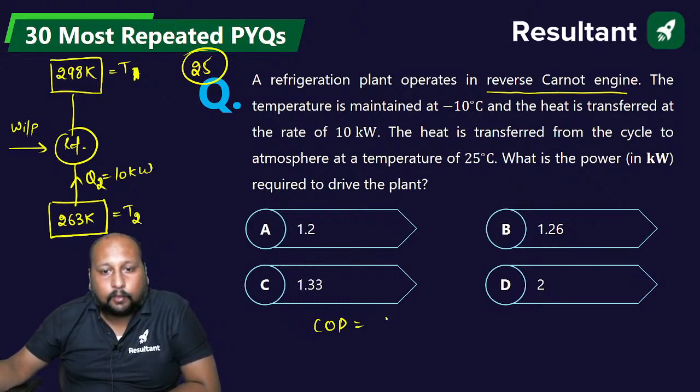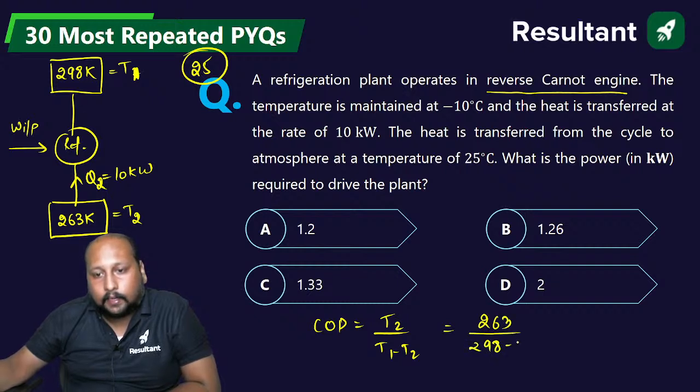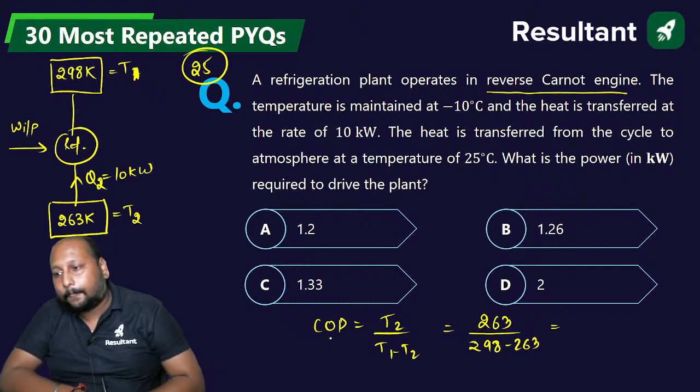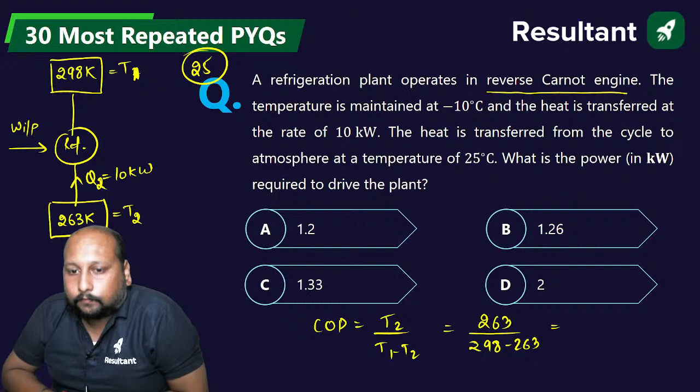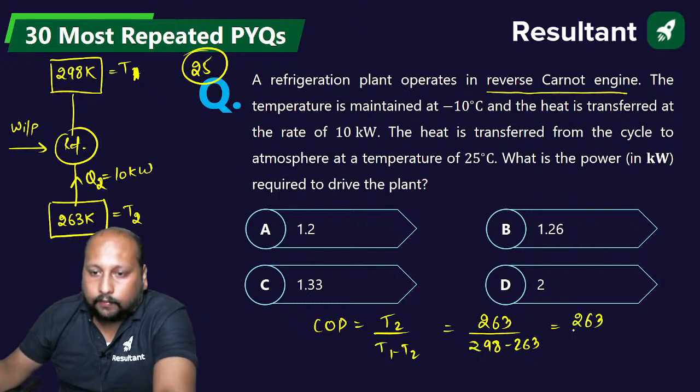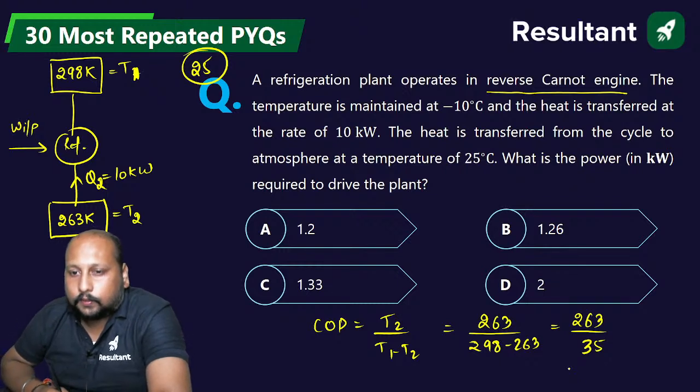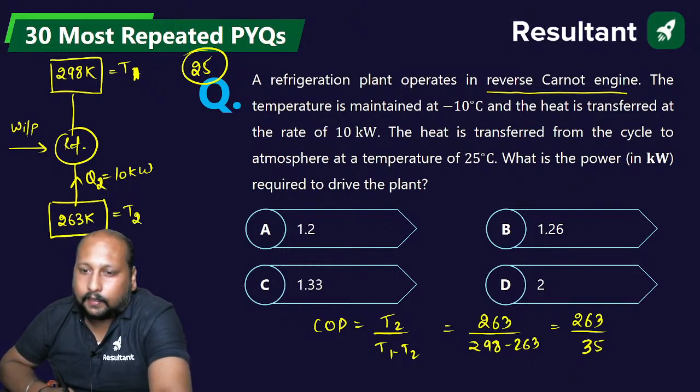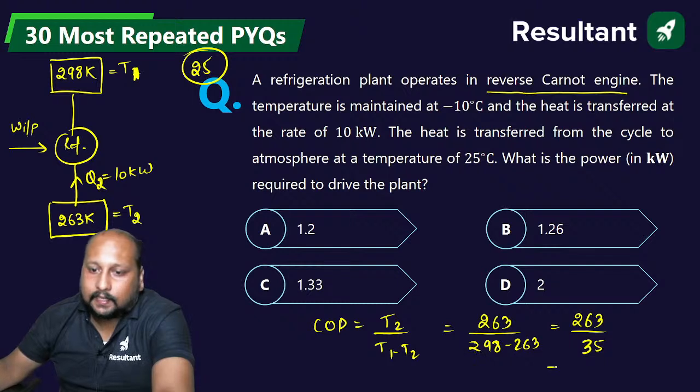So that will be equal to T2 upon T1 minus T2, 263 divided by 298 minus 263. Solve it and tell me what is the nearest value of COP. कितना आएगा? So this will be 263 divided by 35. So this will be somewhere around 7.5.